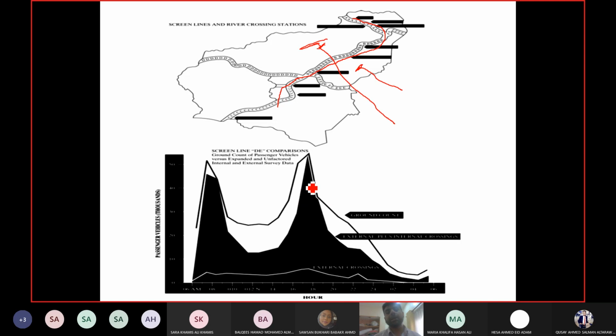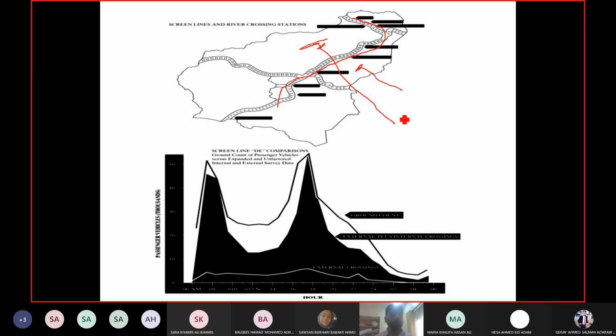Okay. Then you see the black region here. The black region is showing the external crossings. So these are the people who are coming from out of these zones and then crossing the screen line. Maybe their origin is one of the 2 zones or their destination is one of the 2 zones, but they are not going completely between the 2 zones.